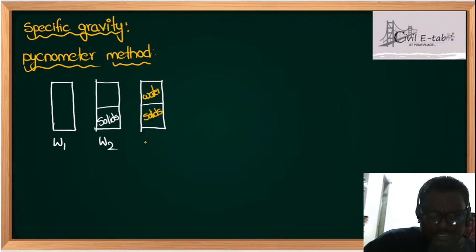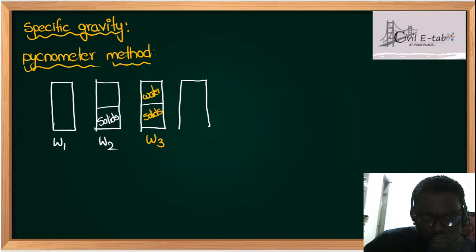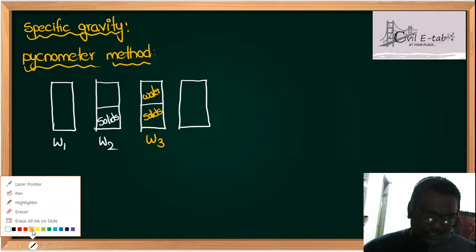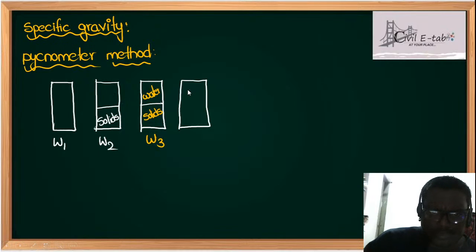And what is W4, I'm not telling again, students, what is W1. By looking into the diagram, you might be aware of what is W1, what is W2, and what is W3. Here W4 is the pycnometer full of water. Again, they might ask you, so by looking into the diagram, you will have an idea. Full of water.